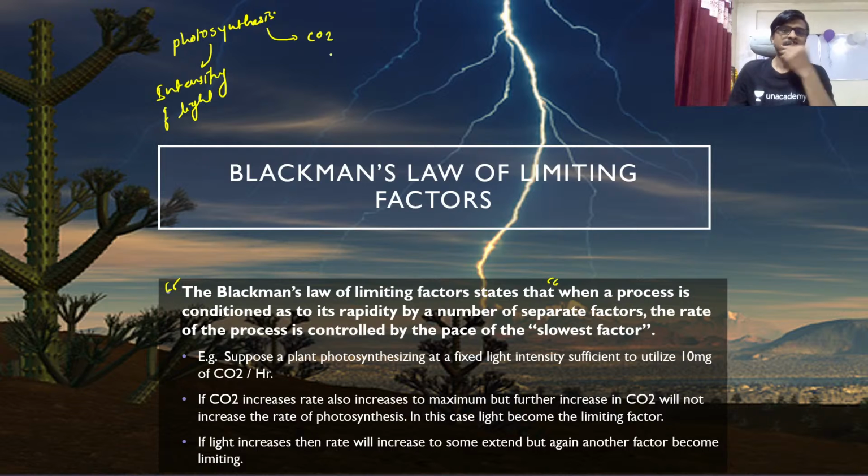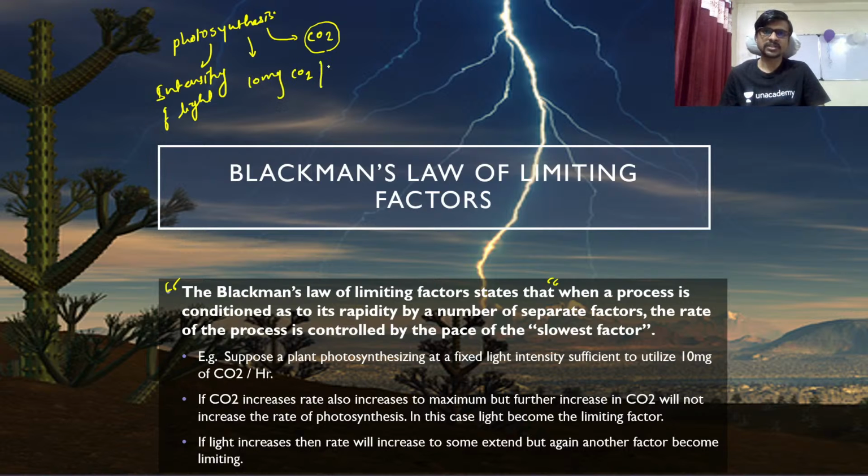These two values are now perfect, very good for 10 mg CO2 fixation per hour, for example. So I am writing here in the slide also. For the 10 mg carbon dioxide per hour fixation, the requirement of carbon dioxide and light is ready. But if you increase the carbon dioxide further, it will definitely result in an increase in photosynthesis.